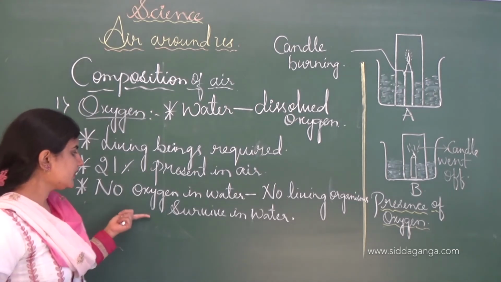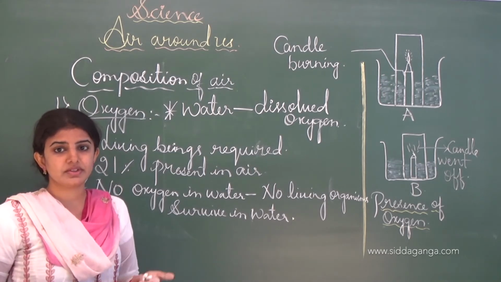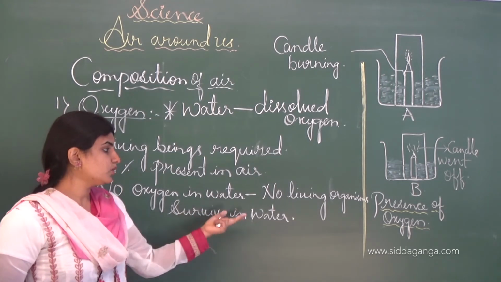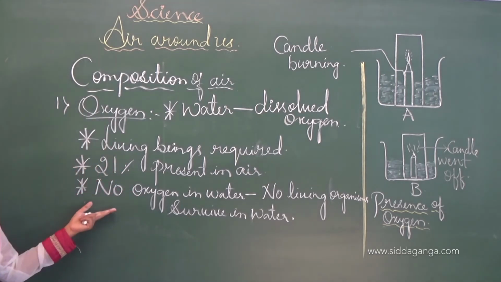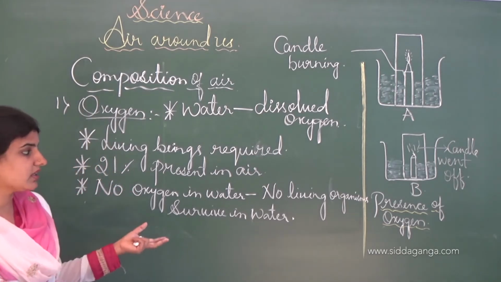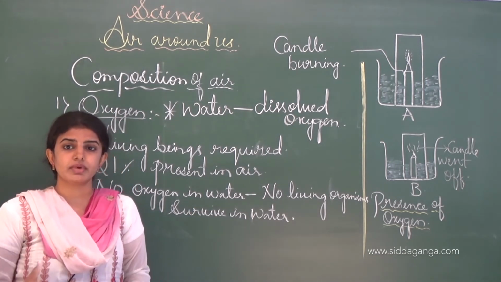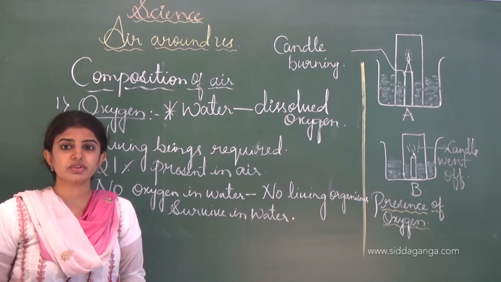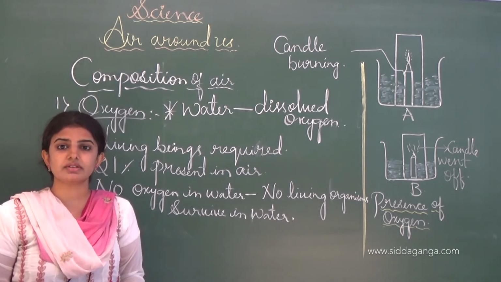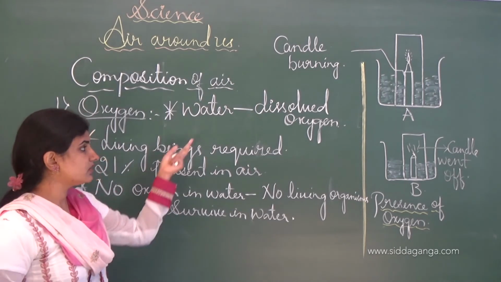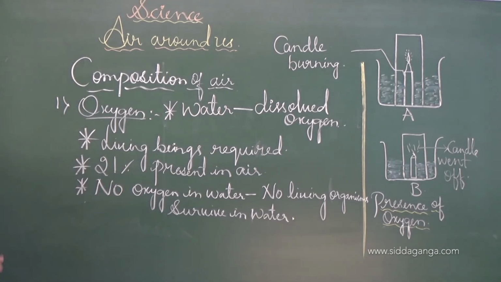And if water doesn't have any oxygen, it is damaging to all living life in the water, and no living beings will survive in the water. In that way oxygen is very essential for aquatic life also. Usually water contains dissolved oxygen, which living organisms in the water, like plants as well as animals like fishes, utilize for respiration. So this is all about oxygen.